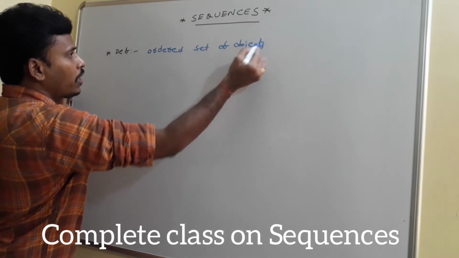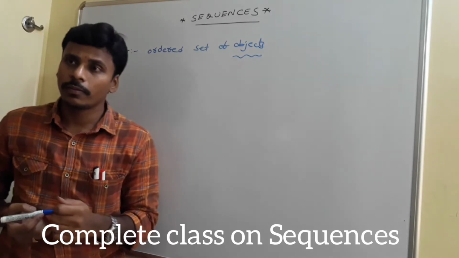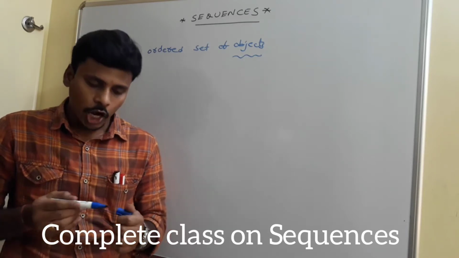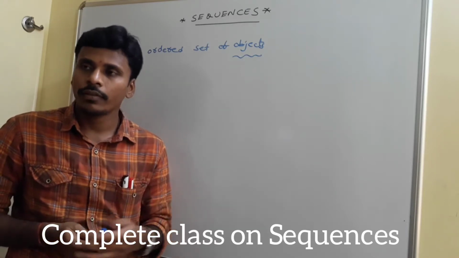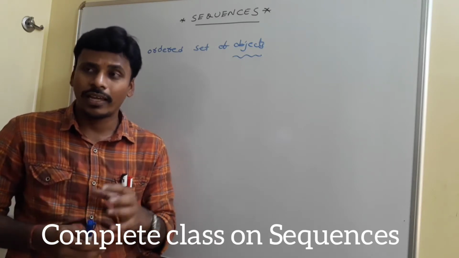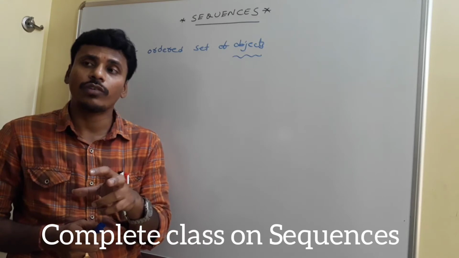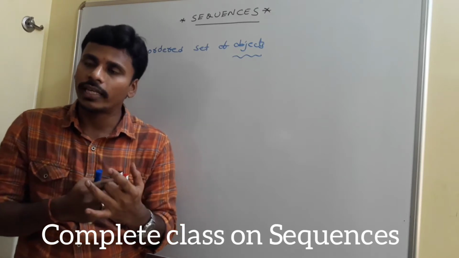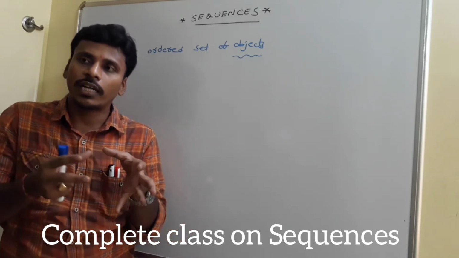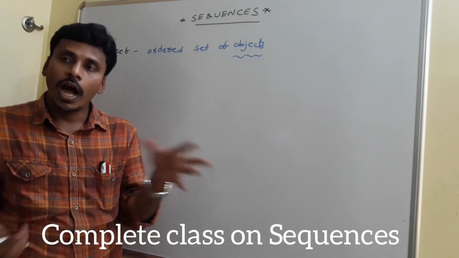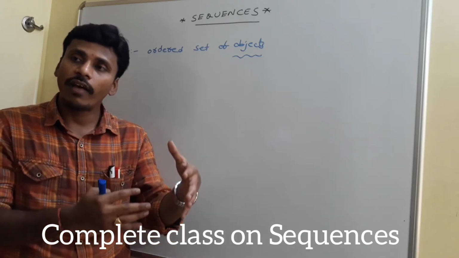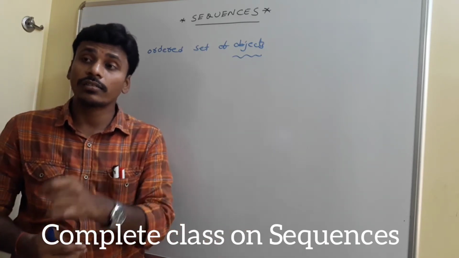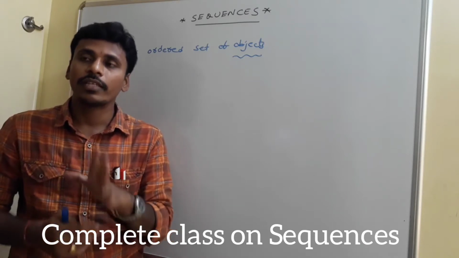Right? See, objects, mathematically, objects means every living or non-living thing. Usually numbers we consider as objects. Not only numbers, sometimes alphabets or some objects also, like living or non-living items, things also we consider as objects mathematically, right? So objects means numbers or alphabets or any living or non-living things which are under consideration. And if that set of objects has an importance for the order, we call them an ordered set of objects. That ordered set of objects is basically called a sequence, right?